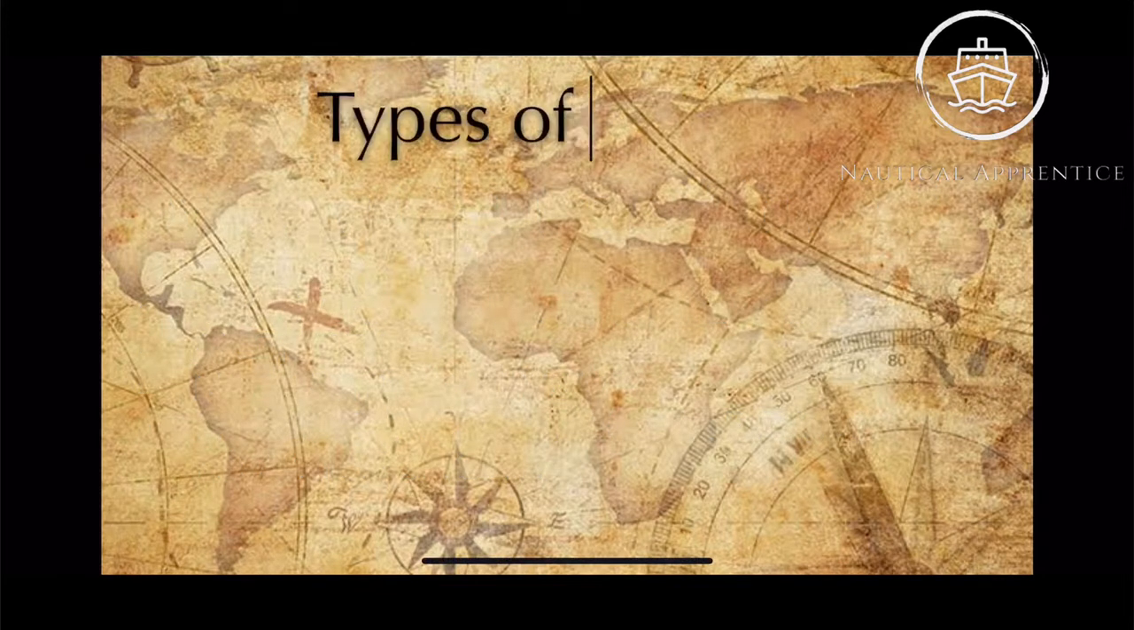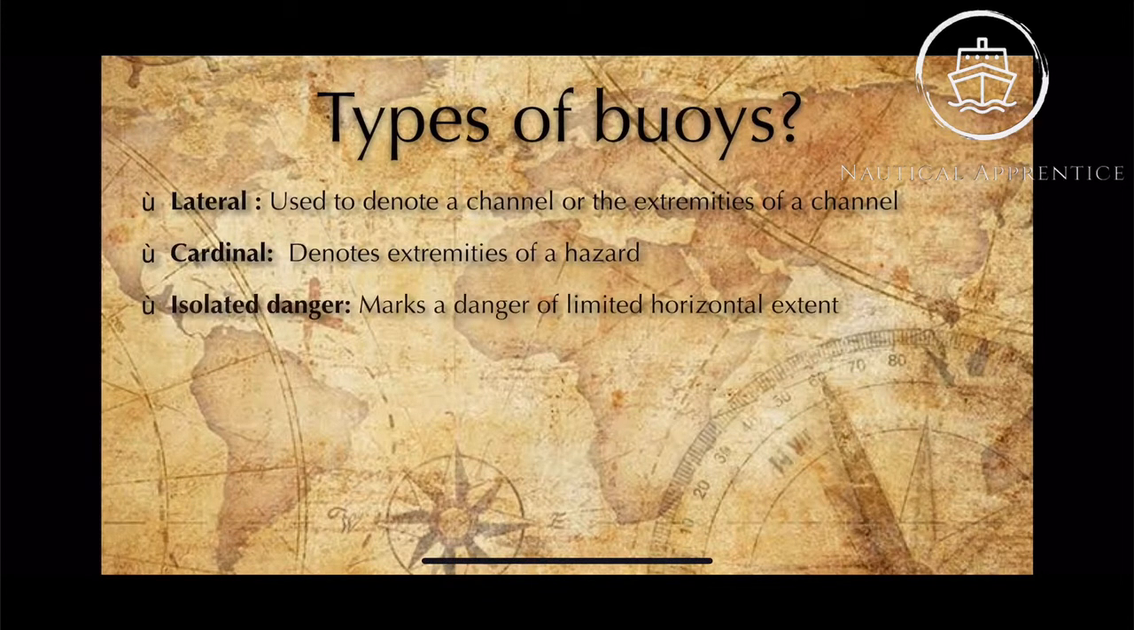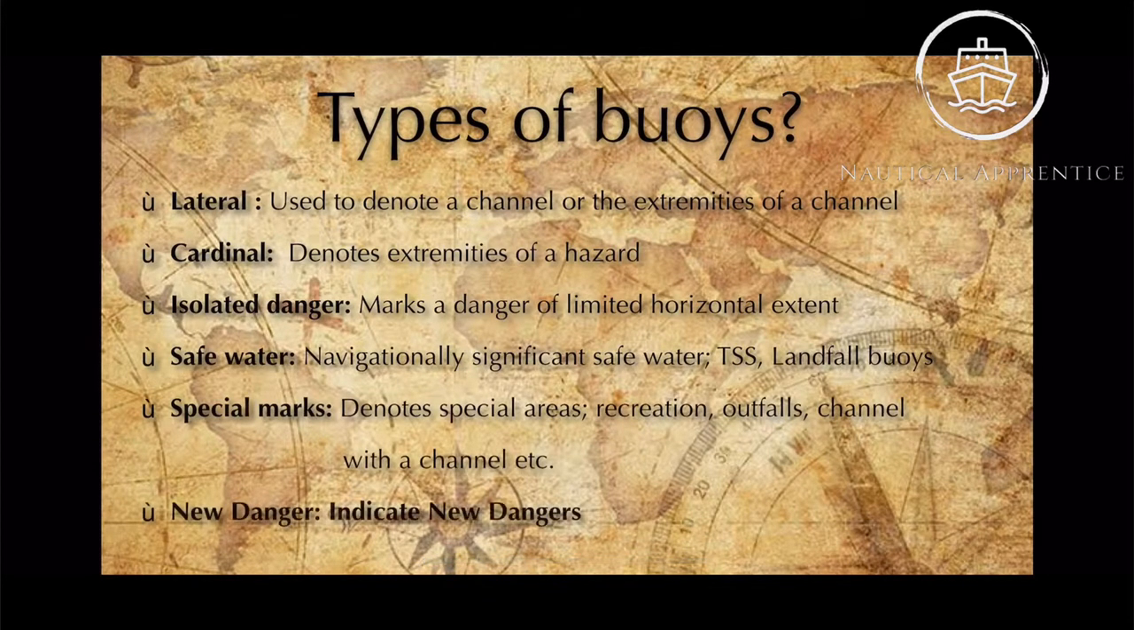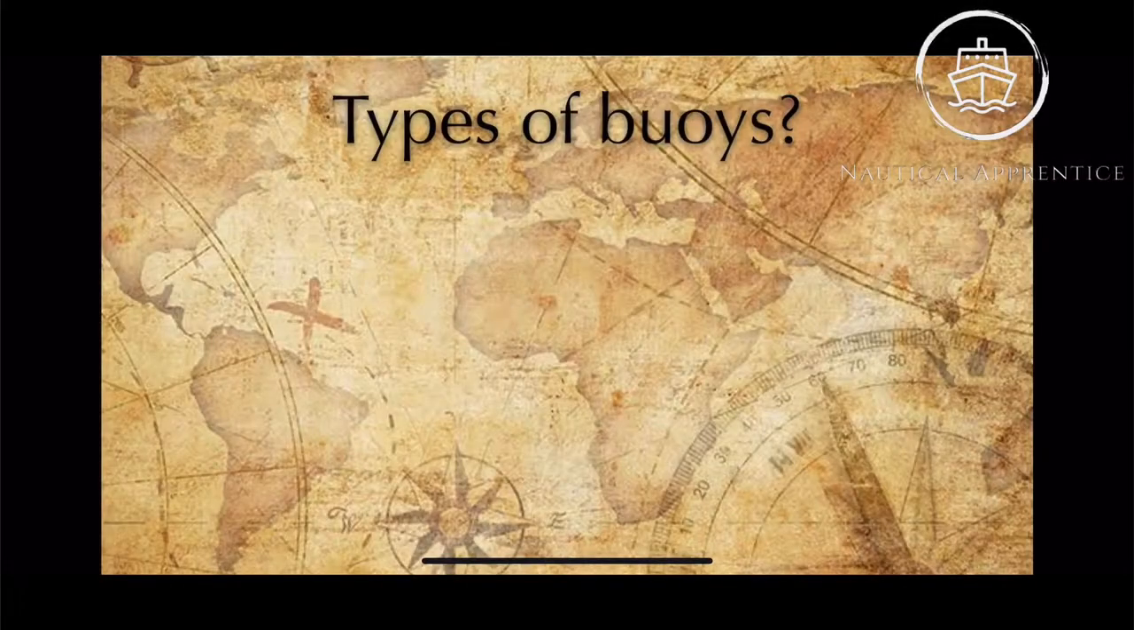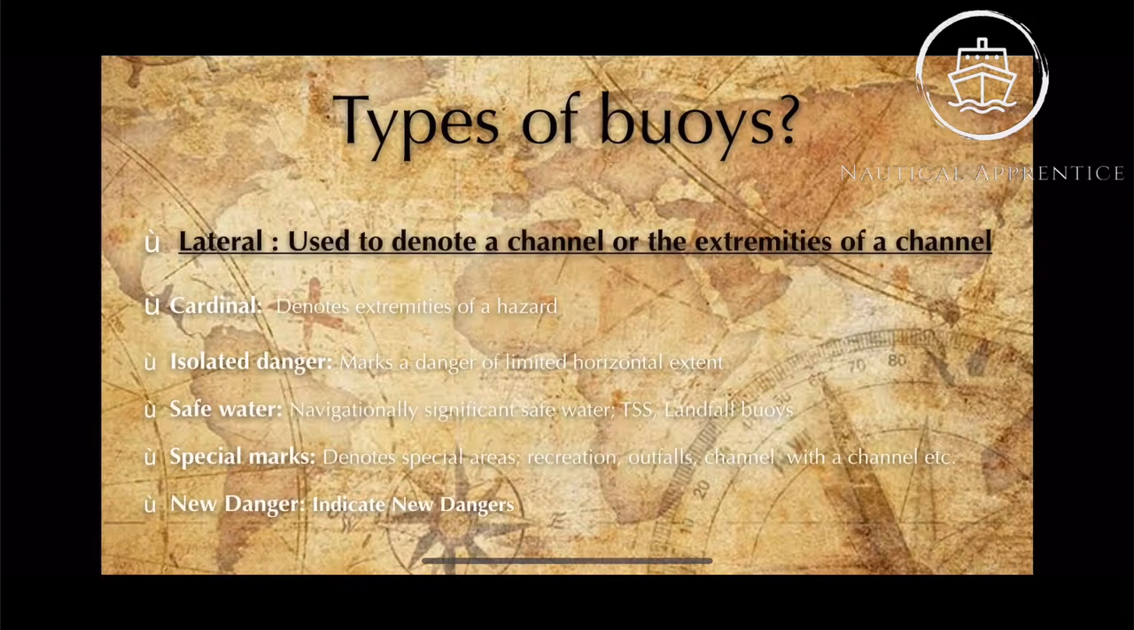There are different types of buoys used for different meanings, which can be identified by shape, color, top marks, rhythm of light, and color of light, like the lateral buoys, the cardinal buoys, the isolated danger mark, safe water mark, special marks, and new danger. So in today's video, we'll be learning about lateral buoys, which are used to denote a channel or extremities of a channel.